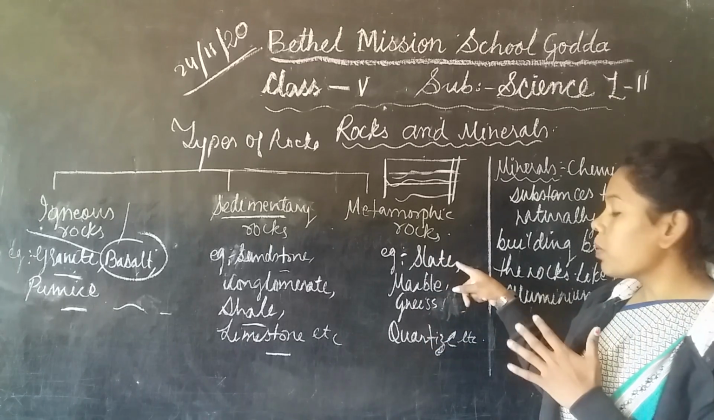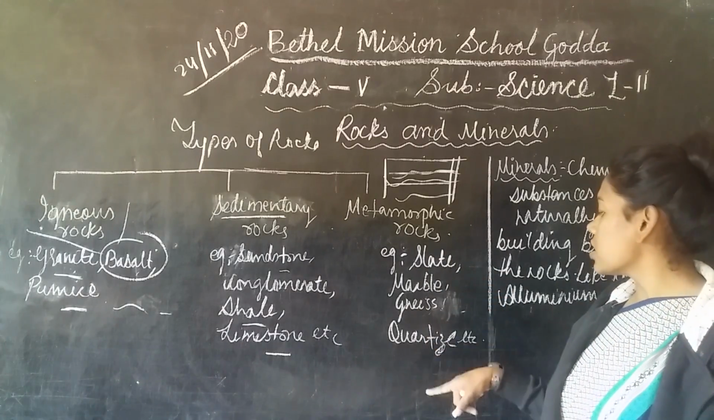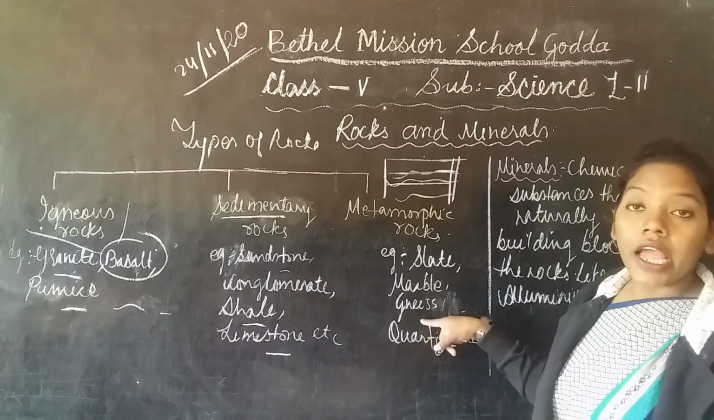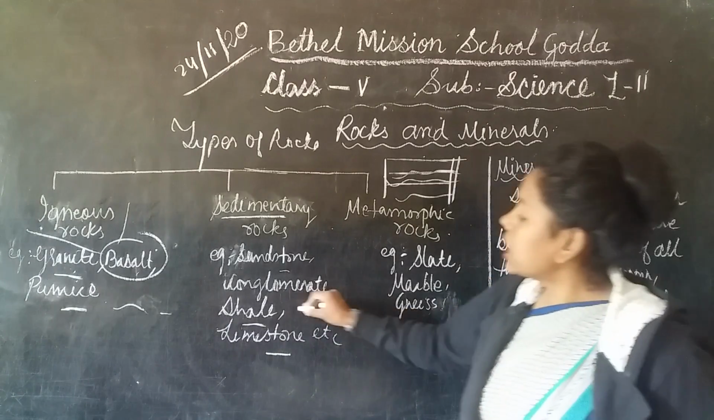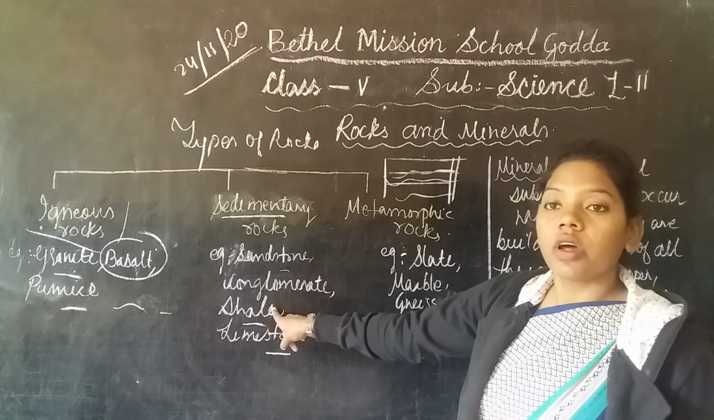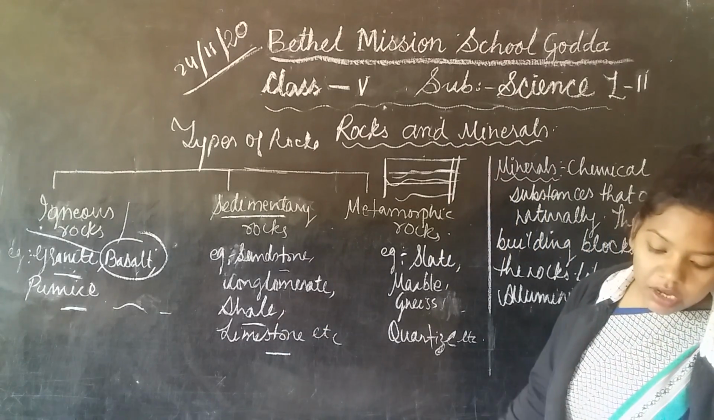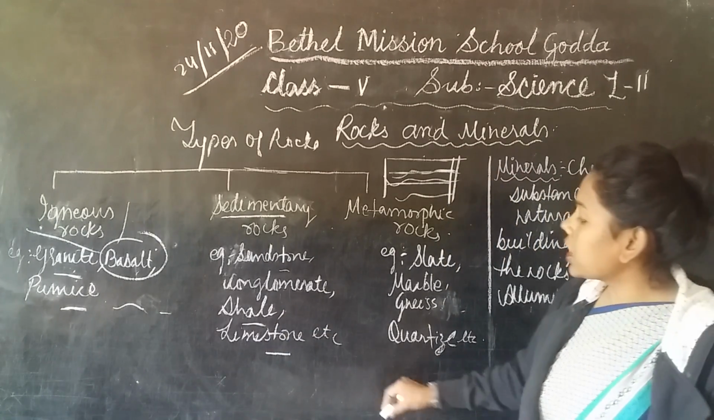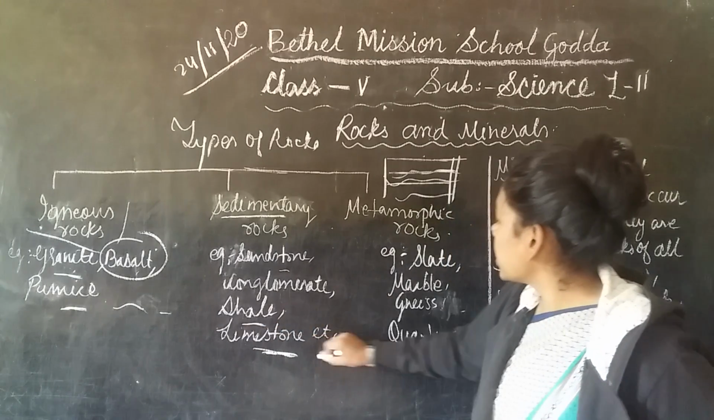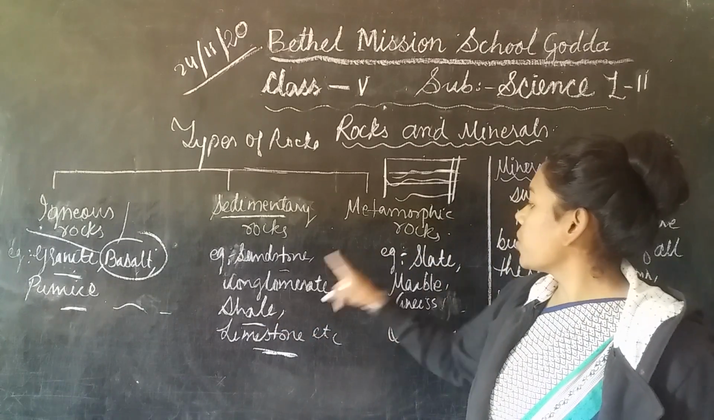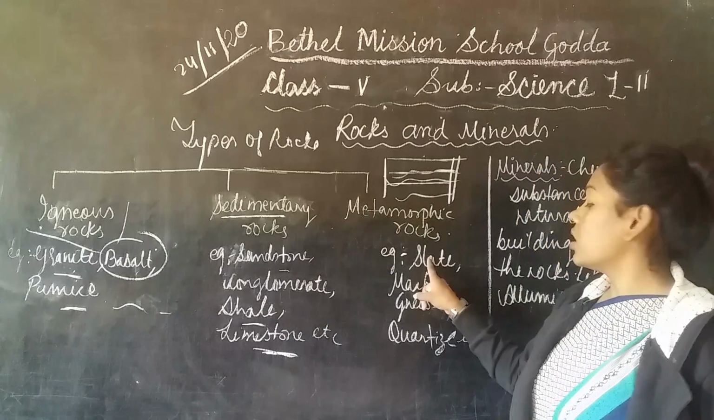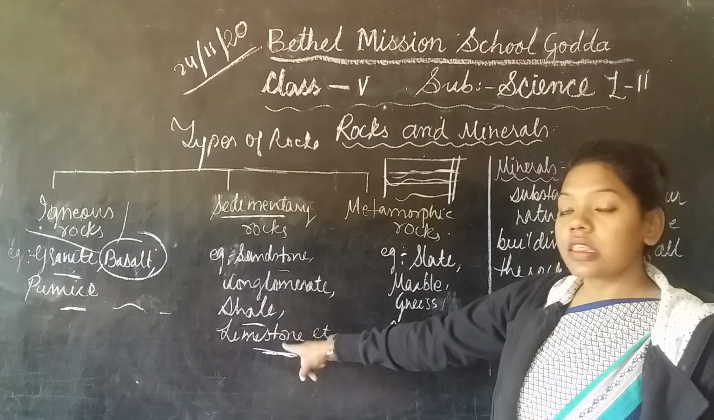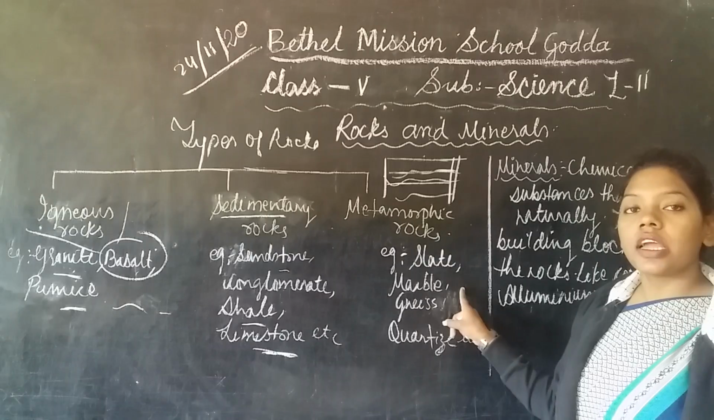For example, slate, marble, gypsum, and quartzite. These are the important metamorphic rocks. Slate is formed from shale, and marble is formed from limestone. Shale converts into slate, and limestone converts into marble when it gets so much heat and pressure.